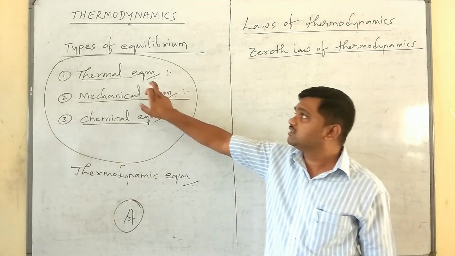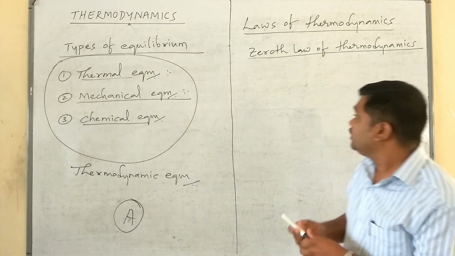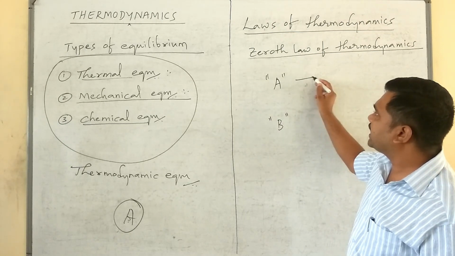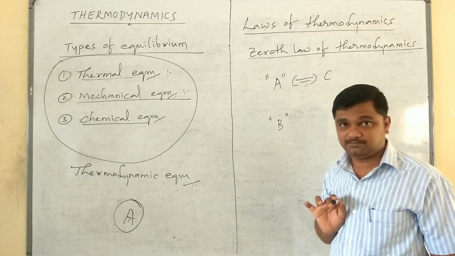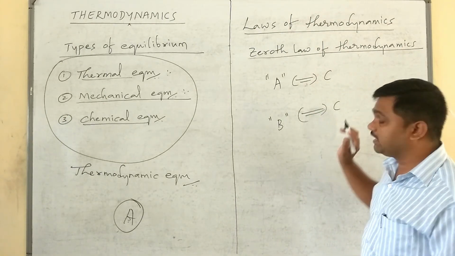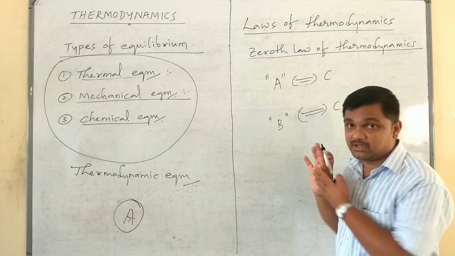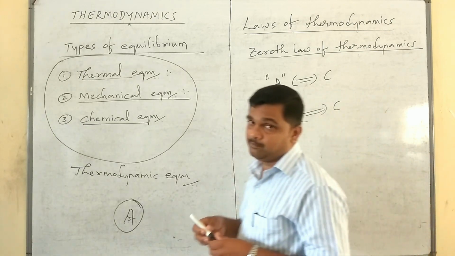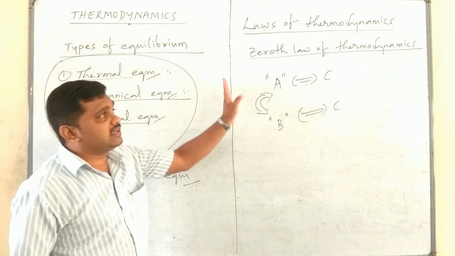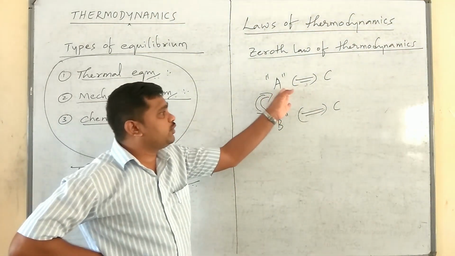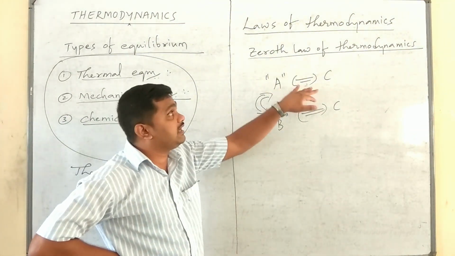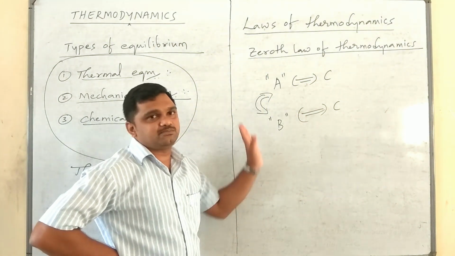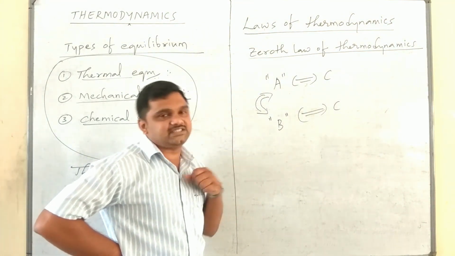It mainly says about thermal equilibrium. Okay, if two systems A and B are separately in thermal equilibrium with C, then they would be in thermal equilibrium with each other. This is the statement of the zeroth law of thermodynamics. If two systems are separately in thermal equilibrium with the third system, then both the first and second systems will be in thermal equilibrium with each other.